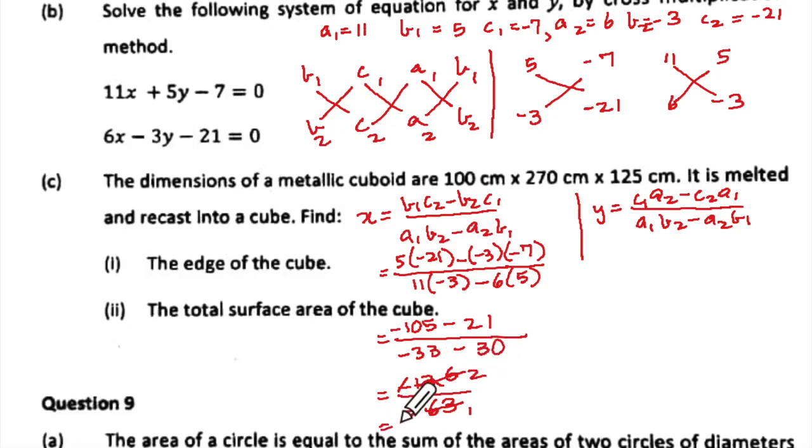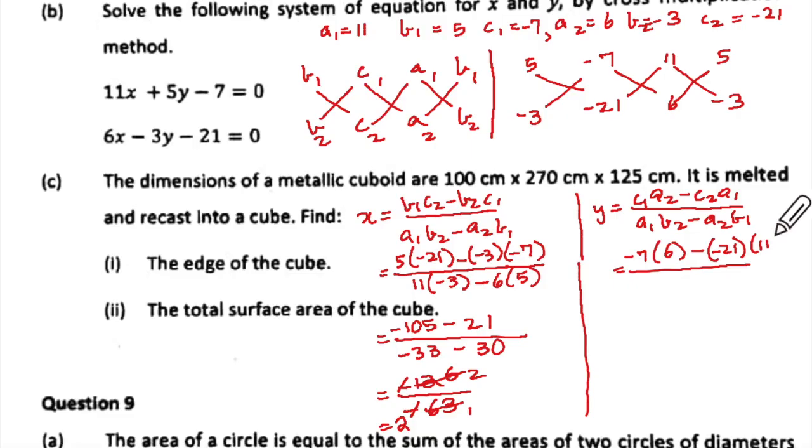So it will be 2, and this side you will write equal to, and below this way you will take minus 7 into 6 minus this way. So put bracket so that you don't get confused. Okay, the only thing over here is the accuracy in copying these values.